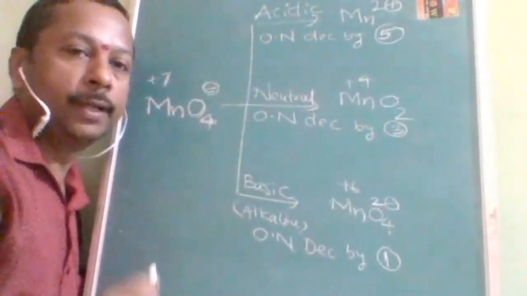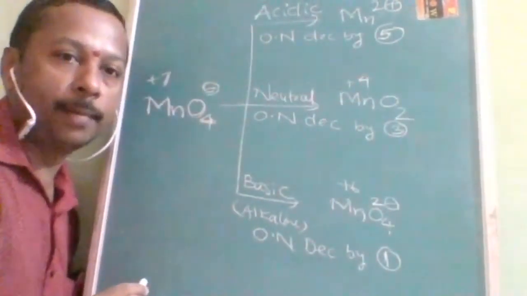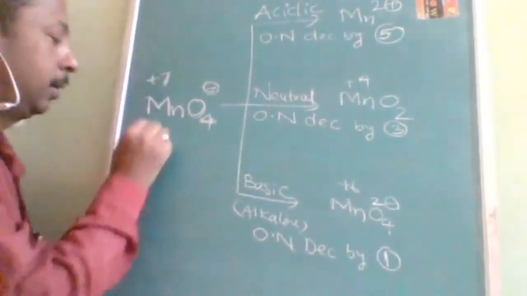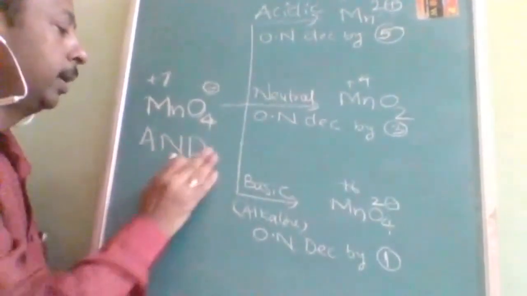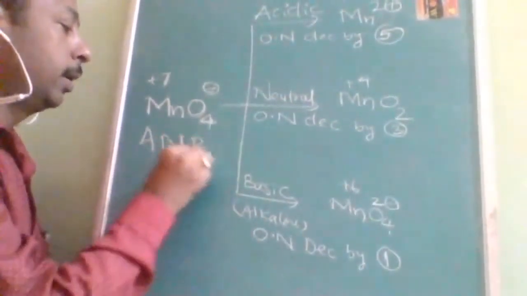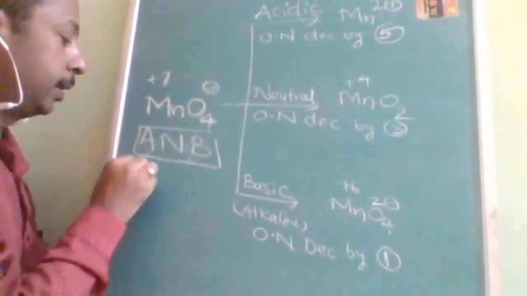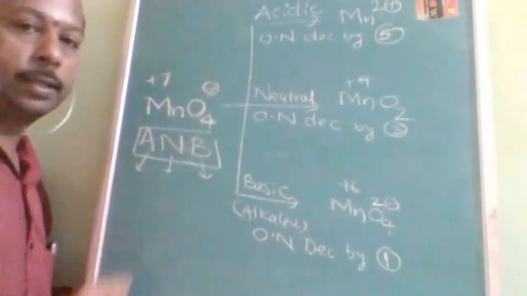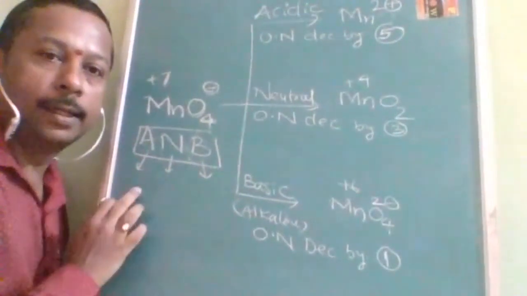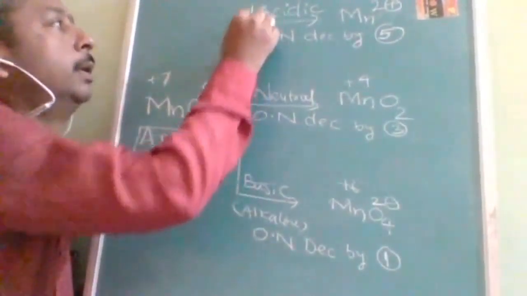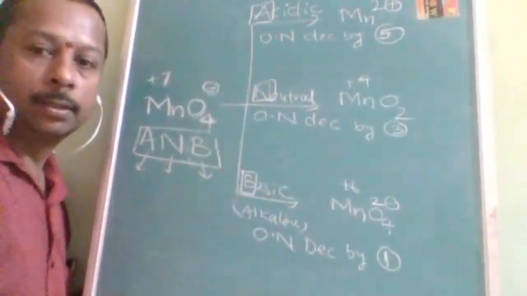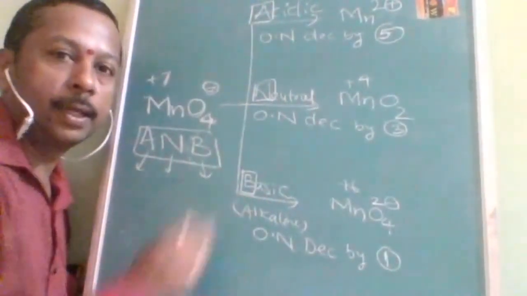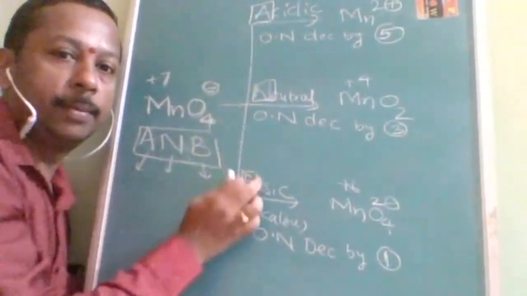How to remember? Very simple. You remember Andhra Bank. What will you remember? Andhra Bank, A and B. What is A and B? Acidic, neutral, and basic. These are the three media: acidic medium, neutral medium, and basic medium.